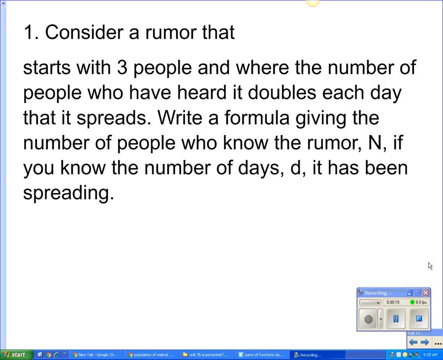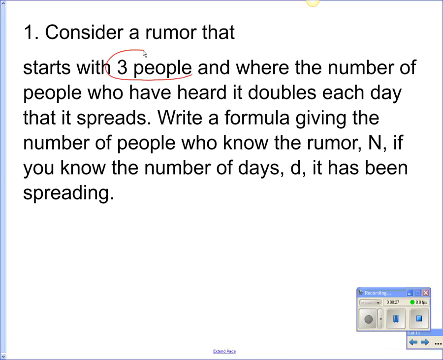Ethan G, what's something I should circle? Something that's important. Very good. Starts with 3. Ethan H, what's something else that I should circle? Very good. Doubles. And anybody else, there's one more thing that's telling you what to do. Yeah. Very good. Write a formula. What do you think it means by write a formula? What do you think your answer is going to start with?